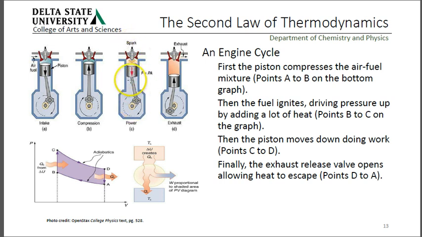Then the piston moves down, and when it moves back up, exhaust flows out. That's the heat we lose that didn't do any work. And we're right back to where we were at the beginning, where a little air comes in, we compress, boom, we go off again. So heat comes in with the explosion, and it goes out afterwards.